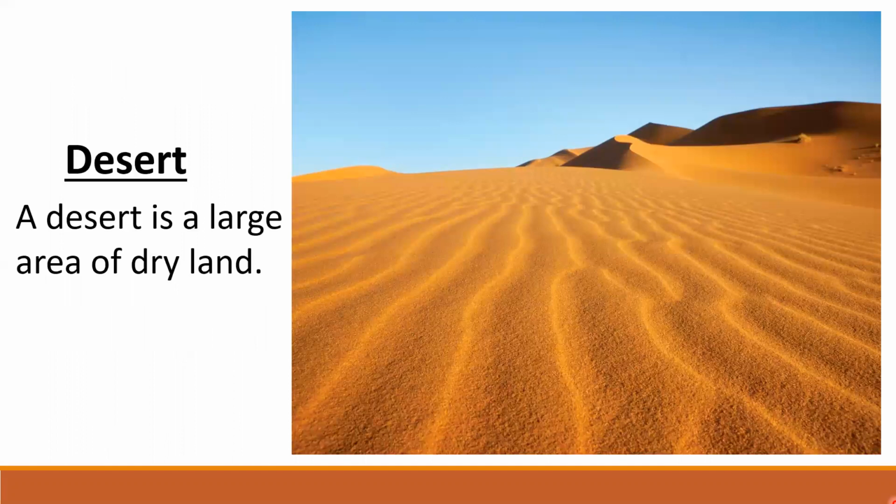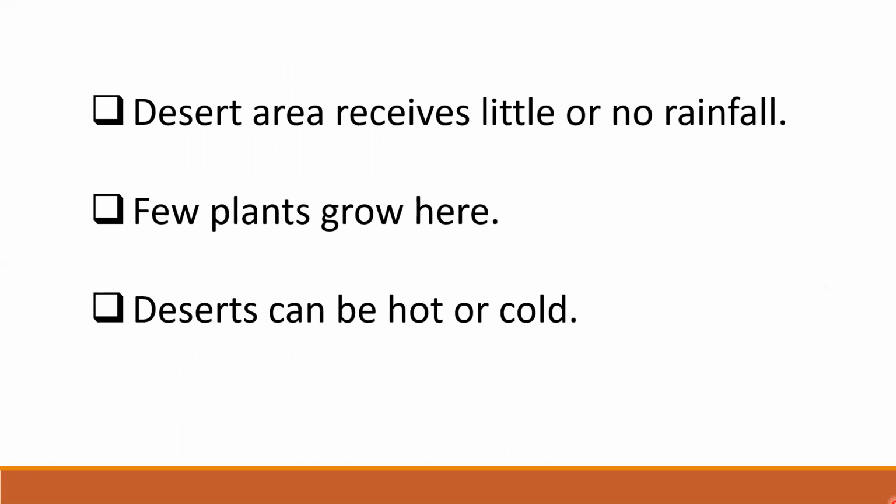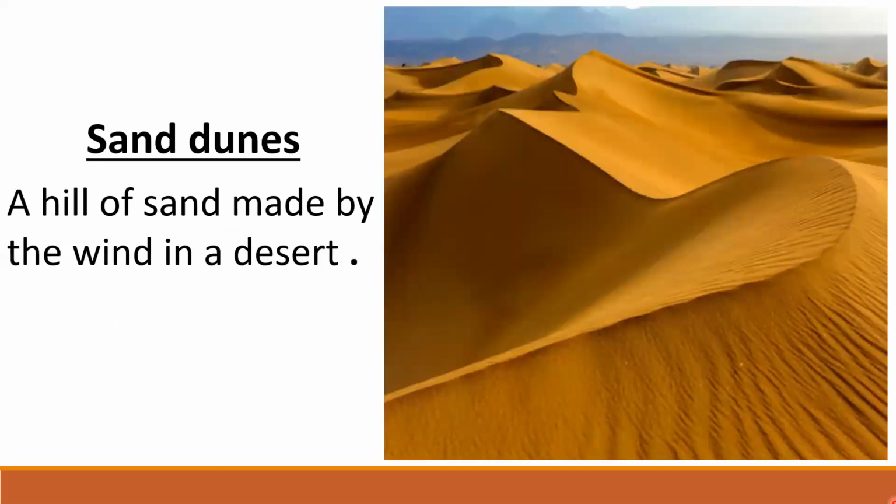Coming to desert. A desert is a large area of dry land. Desert area receives little or no rainfall. Few plants grow here. Now, deserts can be hot or cold. In hot deserts, hot, dry winds carry the sand with them to form little hills, as you see in this picture, right?